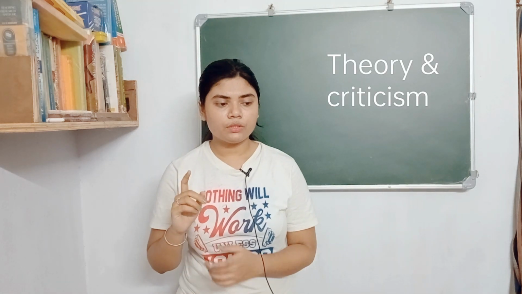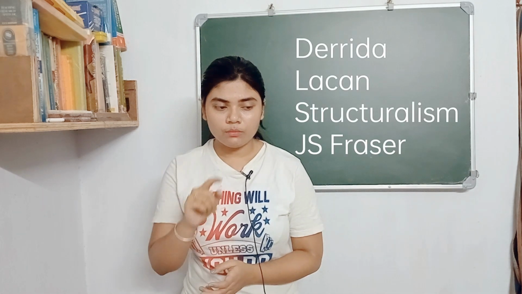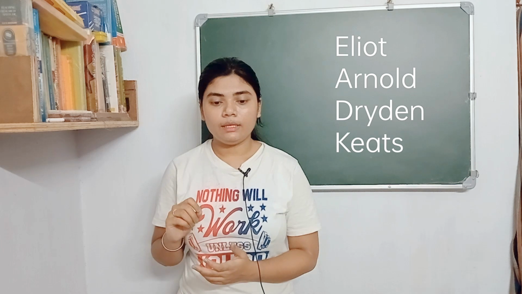The next unit is theory and criticism, from which they asked questions like Jacques Derrida, Jacques Lacan, and also questions from new criticism and structuralism came. I think one question came from archetypal criticism, that is J.G. Frazer's Golden Bough. And for criticism, they asked T.S. Eliot and Matthew Arnold's Touchstone, and John Keats' Egoistic Sublime, and I think from Wordsworth also one question came. So you can understand that those 3 units are the most important units.